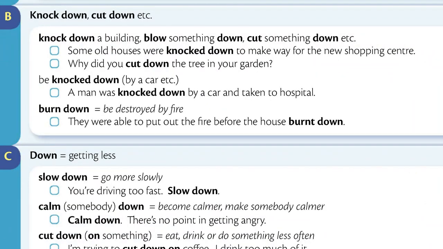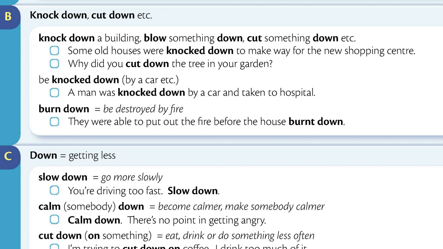Section B. Knock down, cut down, etc. Knock down a building, blow something down, cut something down, etc. Some old houses were knocked down to make way for the new shopping centre. Why did you cut down the tree in your garden?